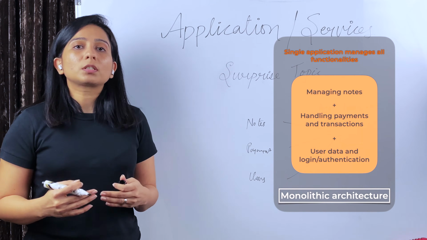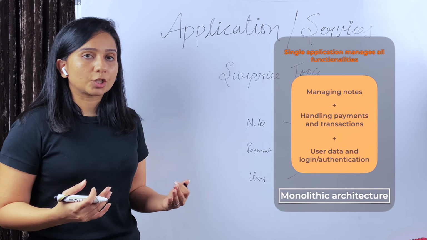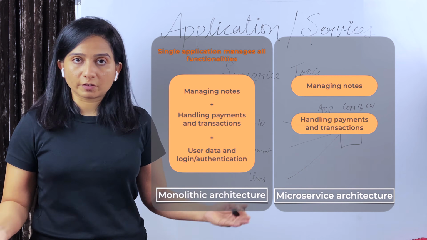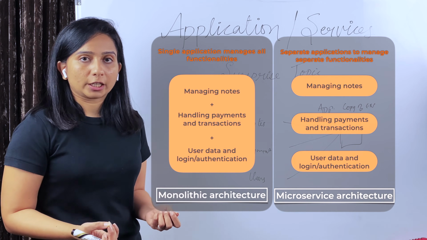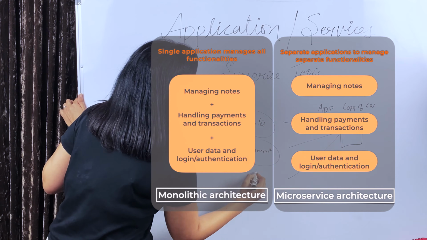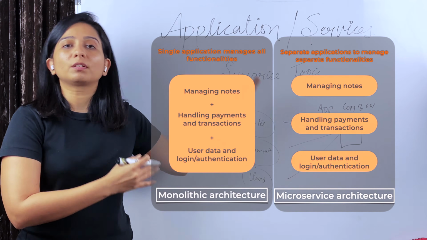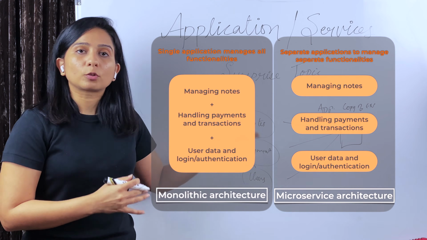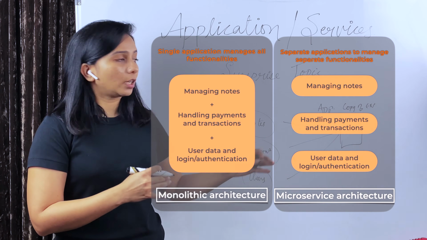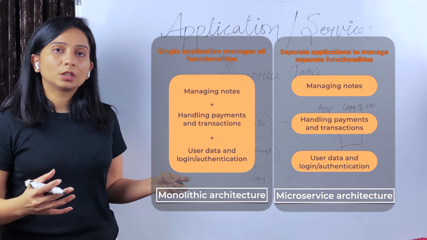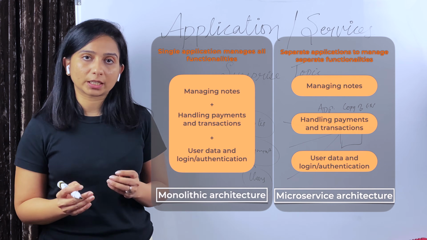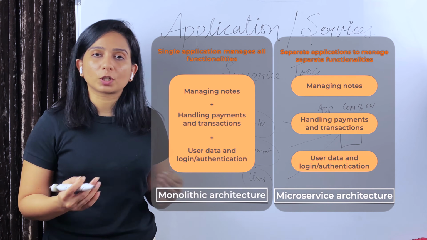But as the users scale, as the requirements scale, there is an architecture which helps to bifurcate these applications and divide them into multiple services, which is known as microservice architecture. So you break this monolith and design and develop separate applications to handle separate responsibilities. So that is called microservice architecture. And in this architecture, all these services interact with each other and with the client in order to fulfill the requirements. Although this is a big topic for a new video on the difference between monolithic architecture and microservice architecture, this is just the basic overview of the difference between the two.